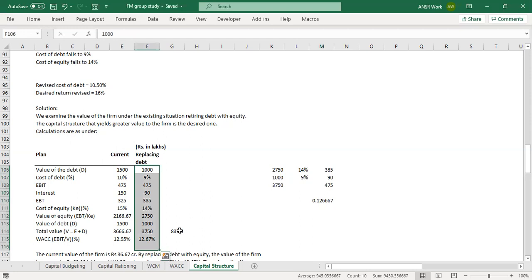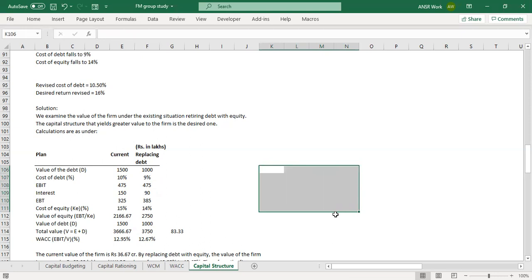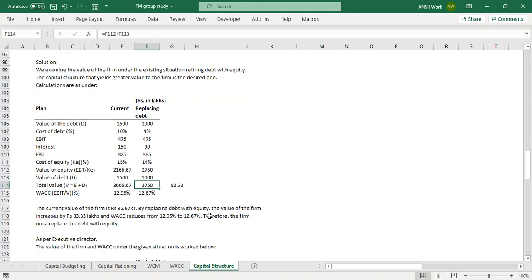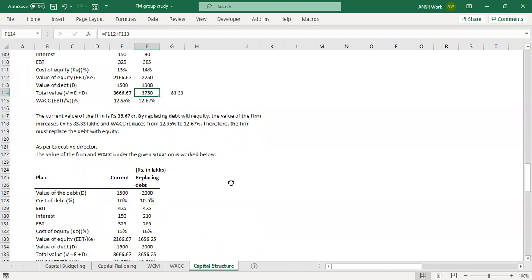Yes, yes. What are those? EBIT 475 and EBIT and 3750 is your total value of the fund. So you don't have to do all this. Basically, that's what I'm saying. You already have those numbers. Just simply divide EBIT by the total value. That way you can calculate the WACC for all those four scenarios. Is that okay? Yes, yes, yes. Perfect. Just calculate and tell me. Once you're done, you can leave the call, no problem.